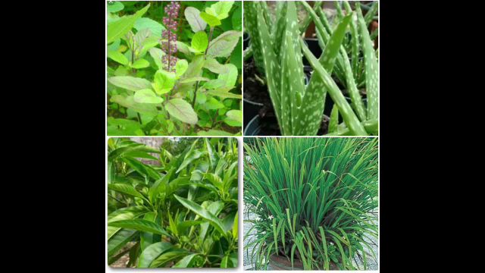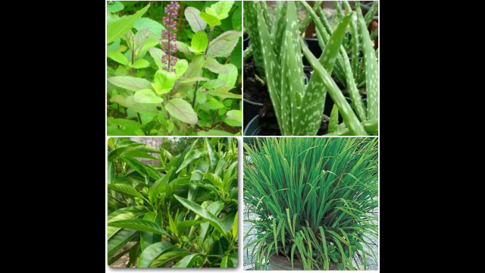Yes, tulsi, lemongrass, ginger, turmeric, adulsa, it is also known as vasaka. So many more plants are having medicinal values. Plants also give us fibers to make clothes.